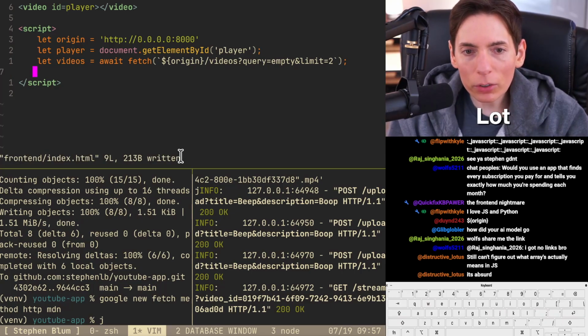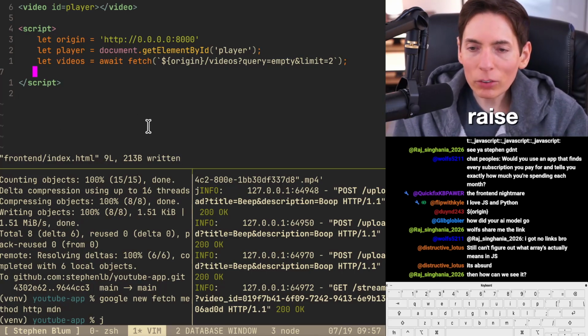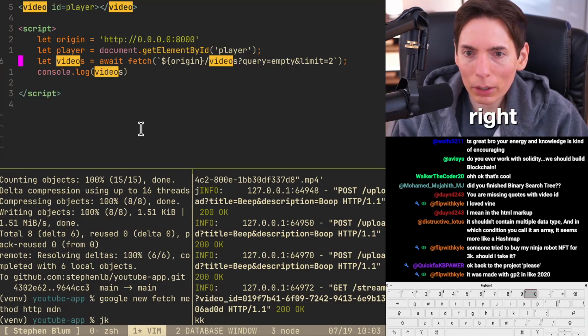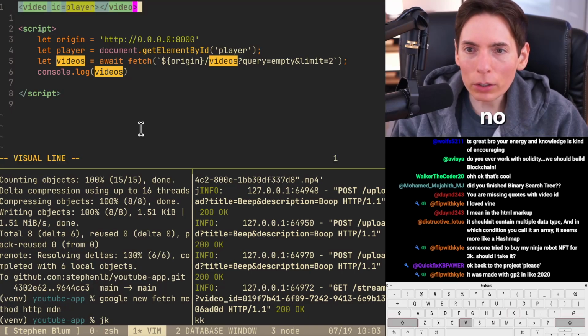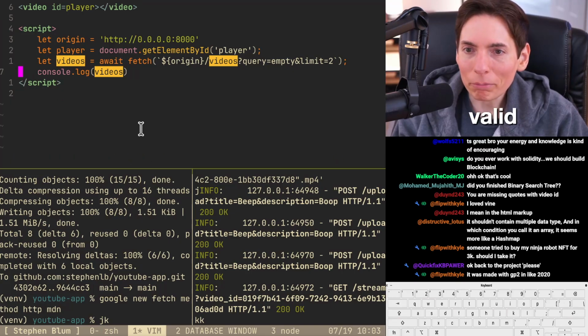Oh, hey, Destructive Lotus. Good to see ya. Still can't figure out what an arrays actually means in JavaScript. Arrays in JavaScript are really log videos. All right, this is here. Okay. You're like, no, you can't do that. Yeah, you can. Yes, you can. It's valid. I like minimal. I like minimal. There we go.